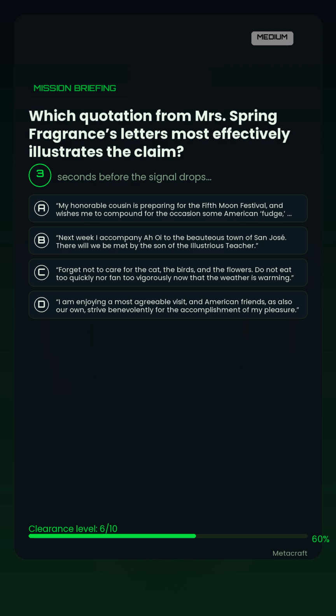Which quotation from Mrs. Spring Fragrance's letters most effectively illustrates the claim? Option A. My honorable cousin is preparing for the 5th Moon Festival, and wishes me to compound for the occasion some American fudge, for which delectable sweet, made by my clumsy hands, you have sometimes shown a slight prejudice.